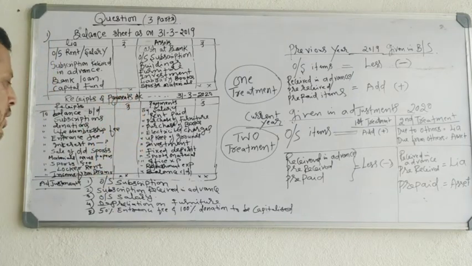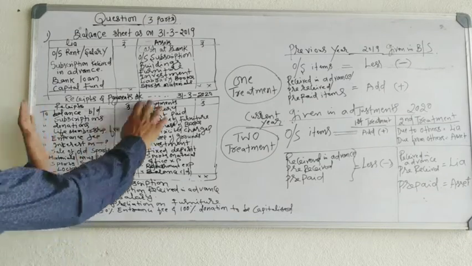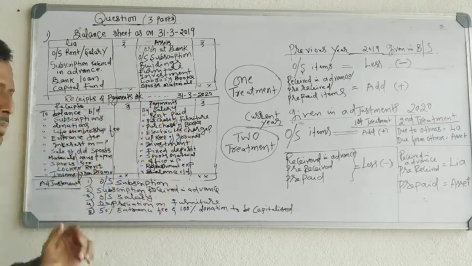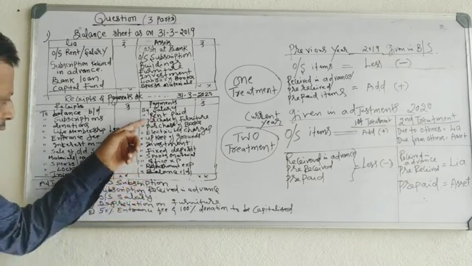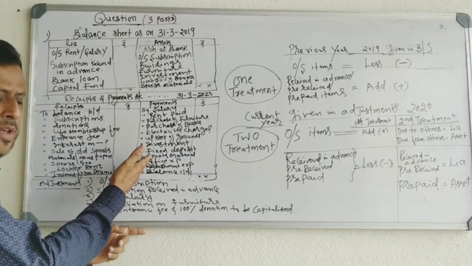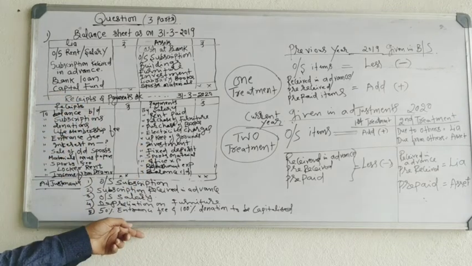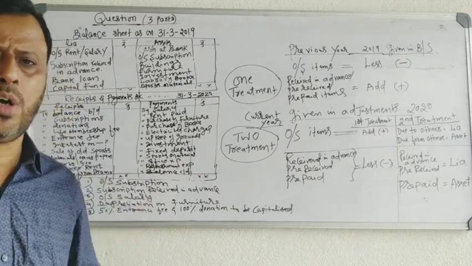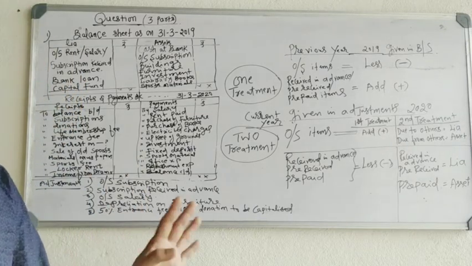In this account, you should not record non-cash items. See, there is no non-cash item. Depreciation is not there in the receipts and payments account. Again, in this account, you should not record outstanding expenses and outstanding incomes.